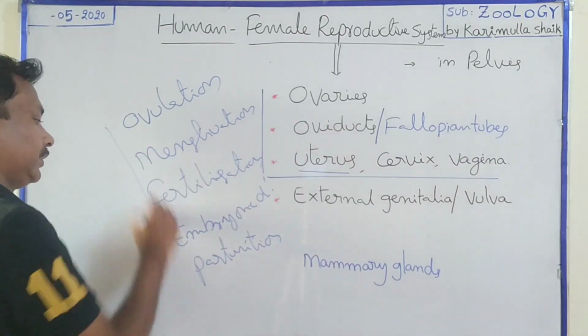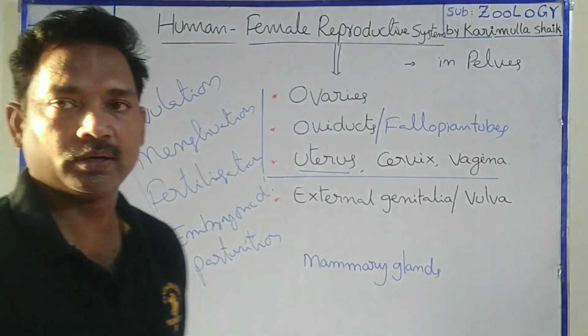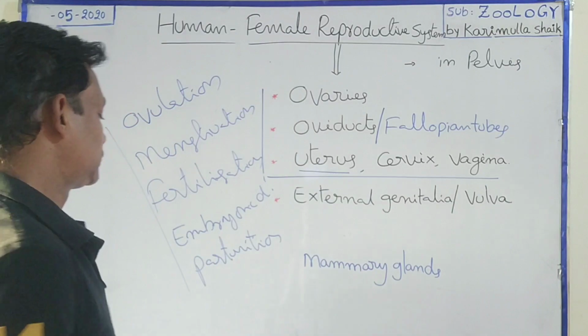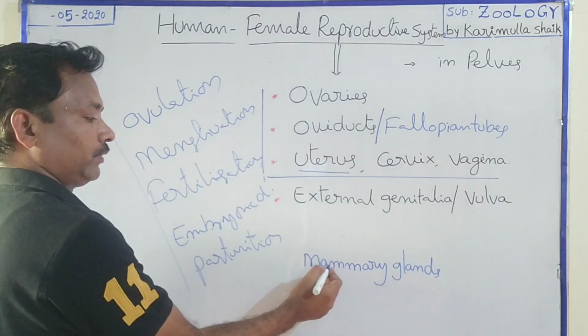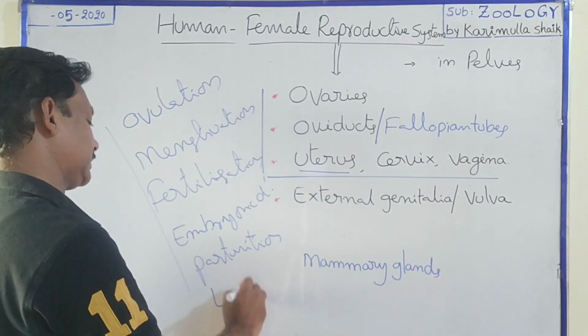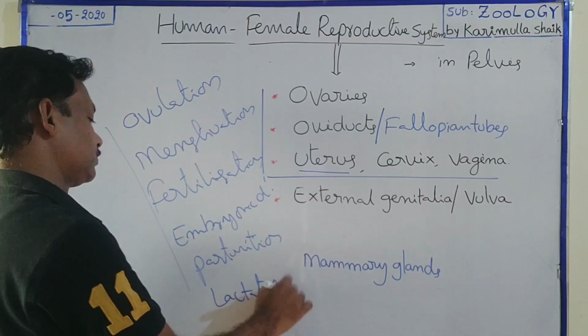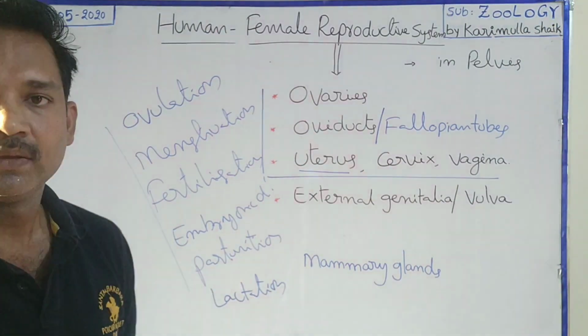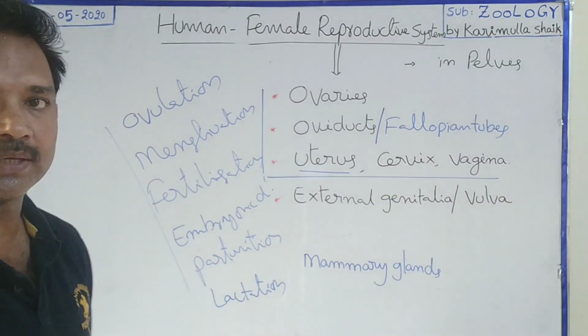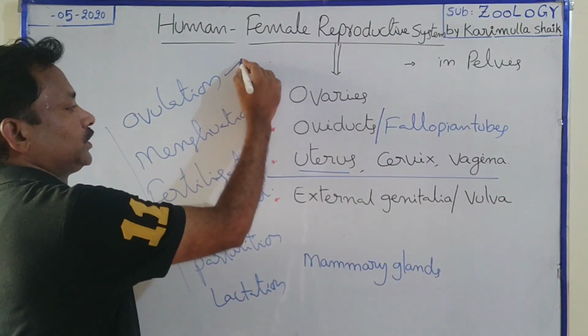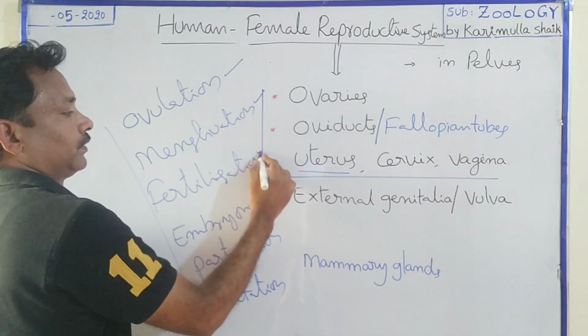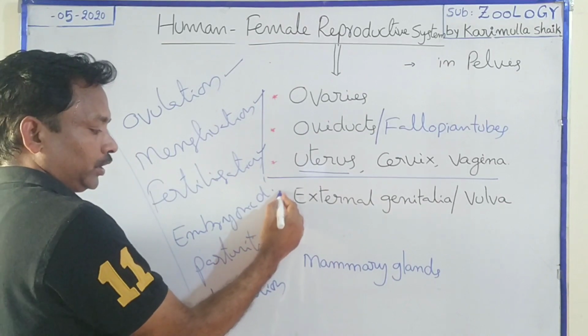All these are different events that occur in the female reproductive system. After parturition, milk will be produced, that is, lactation. So in the female reproductive system, many activities are conducted: ovulation, menstruation, fertilization, embryonic development.